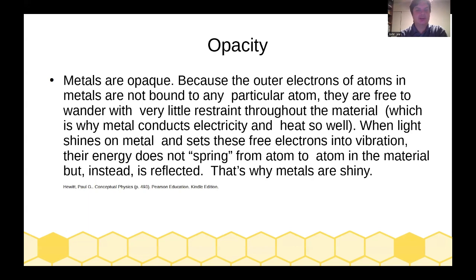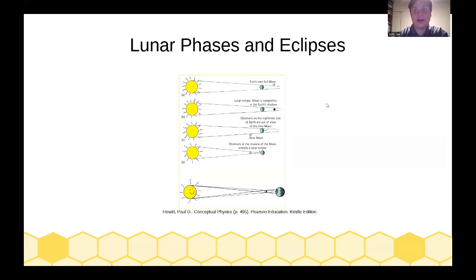When light shines on metal and sets these free electrons into vibration, their energy does not spring from atom to atom in the material, but is instead reflected. That's why metals are shiny. Light also casts a shadow, which is the absence of light. So if light is blocked by something that is opaque, then instead of seeing light, we will see a shadow.